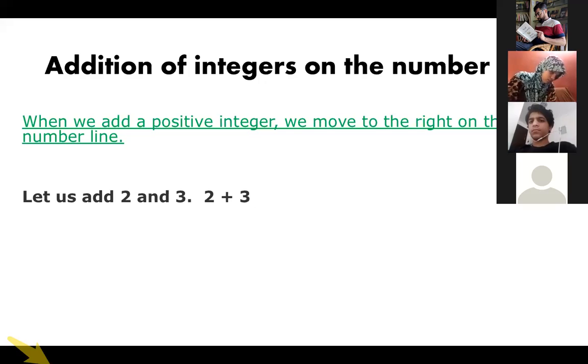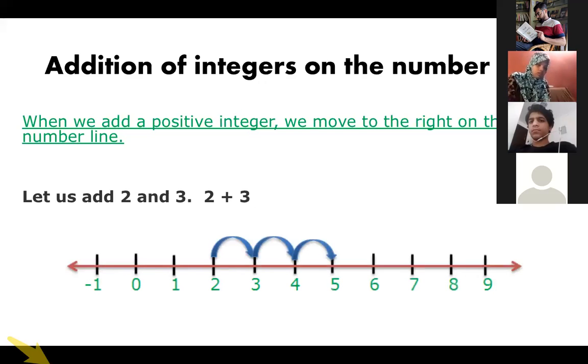So let us add 2 and 3. You know by experience that 2 and 3 is 5. But using the number line, how will you add it? First, you need to draw a number line. Then the first number is 2, so you will start from 2. You will have this point. Then to 2 you have to add 3, so you will take 3 jumps towards the right because it is plus. So I will move 3 counters towards the right.